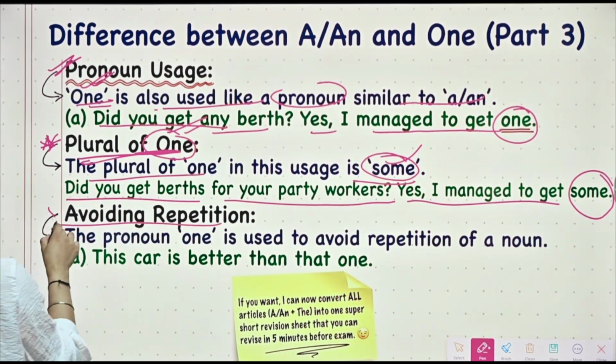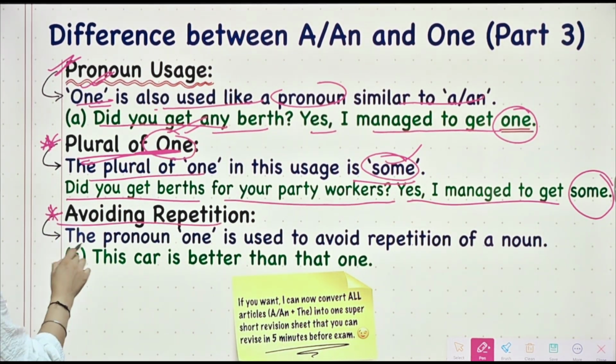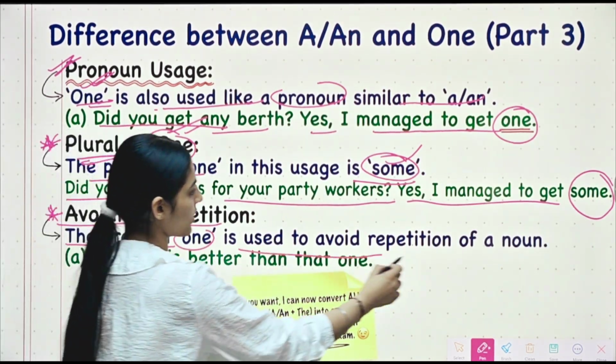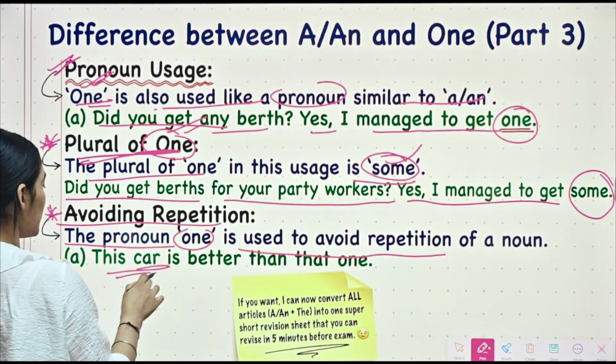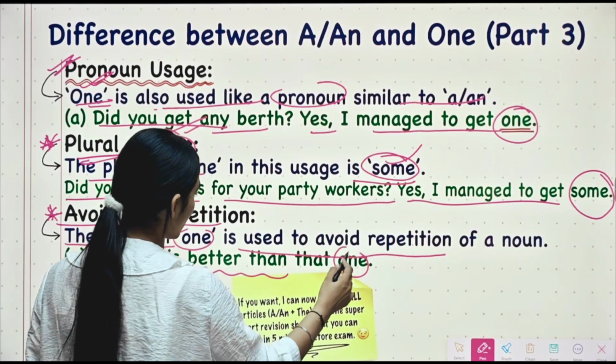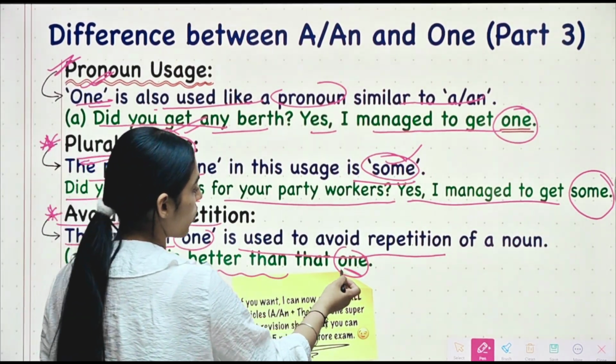And the last one, when we have to avoid repetition, we use one. For example, the pronoun one is used to avoid the repetition of the noun. For example, this car is better than that one. Alright, so the new car is better than the old one, we can see.